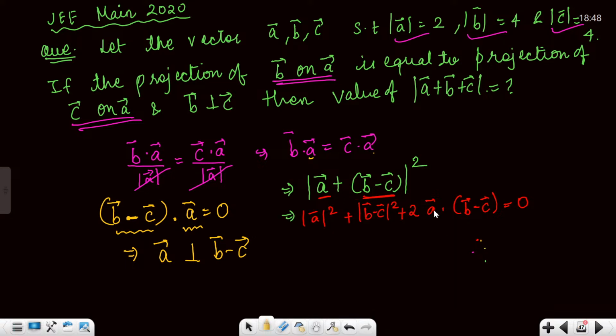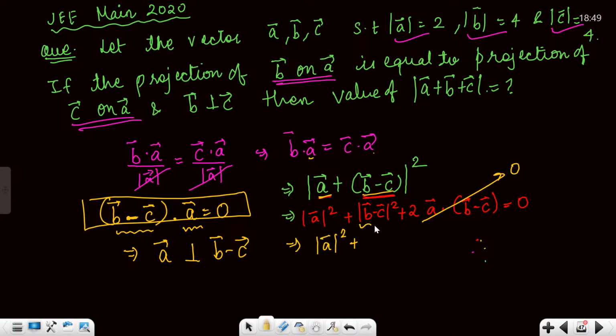So I made use of this thing, that if I just square A plus B minus C, then there will be a term A dot B minus C that is 0 because we have obtained it from here. Okay. And now what will be this? So this is A square plus, now B minus C whole square. Again, can I just open it? This is going to become what? B square plus C square minus 2B dot C. Yes or no? B minus C whole square.